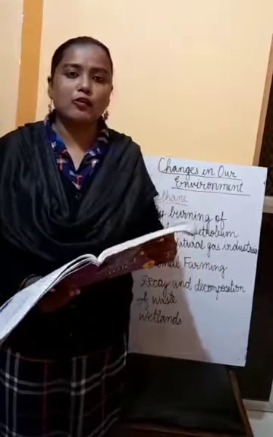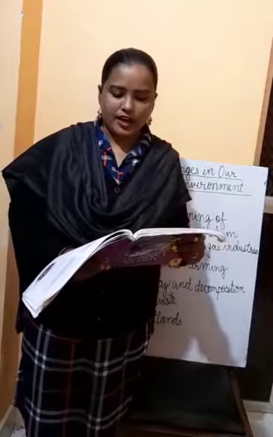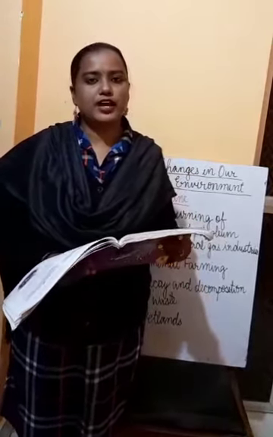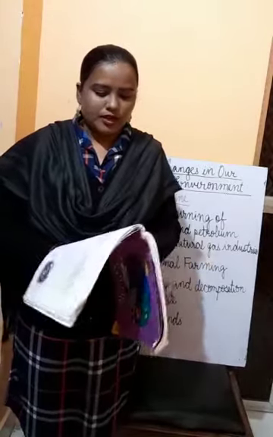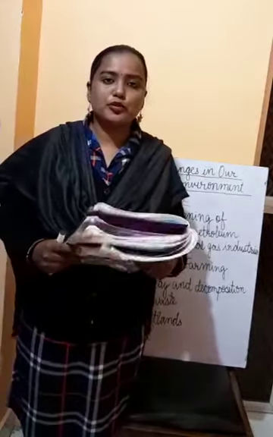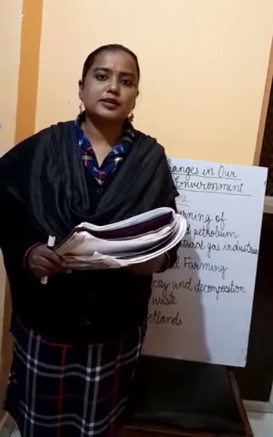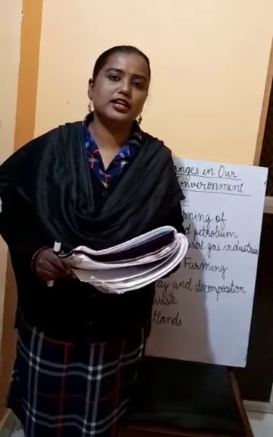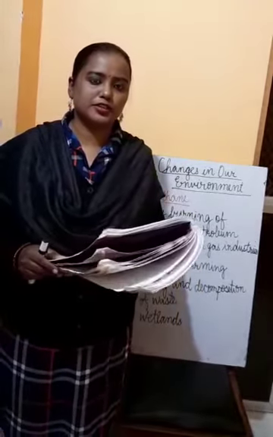In the previous class, we discussed how carbon dioxide is added to the atmosphere and how water vapor is added to the atmosphere. Now, we will discuss two more greenhouse gases. Number one is methane, and how methane is added to the atmosphere. There are several reasons how methane is produced.